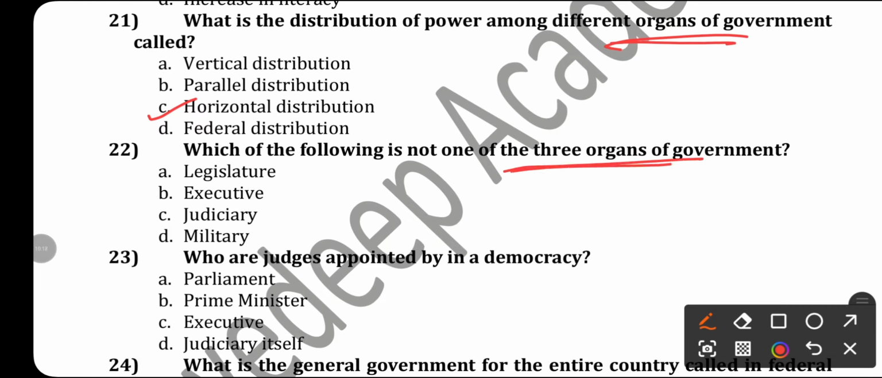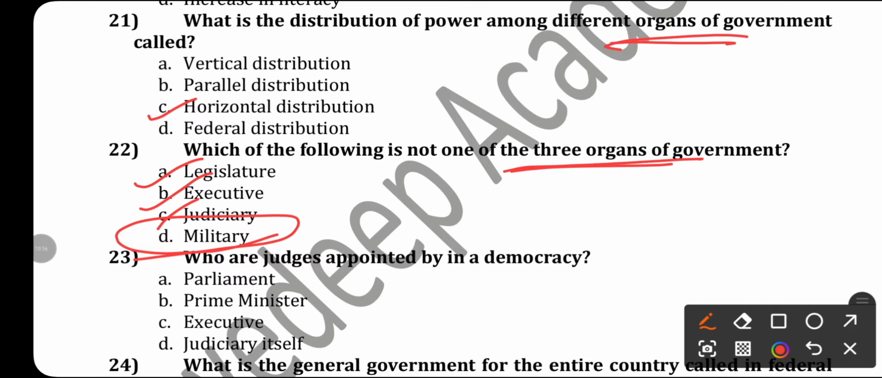So, what are the three major organs of the government? I have already told you: legislature, executive and judiciary. So which of the following is not one of the three organs of the government? So the answer will be option D, that is military.